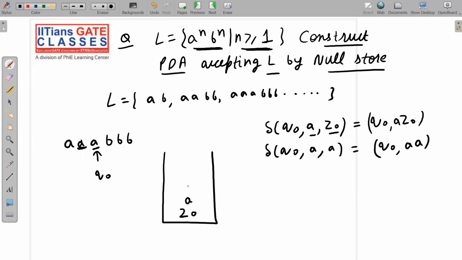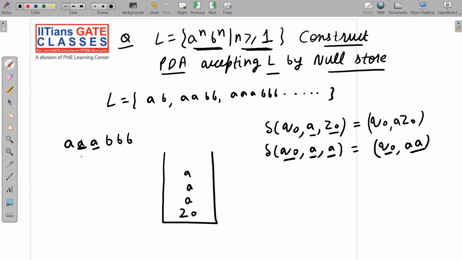So the move will be: we are at state Q0, we have read A from the tape and A from the stack, now we will jump to Q0 only, and double A will be pushed onto the stack. That means you push this A as well as the A which we have already popped. Okay, now we are in Q0 only.